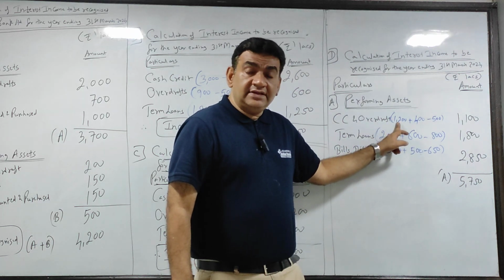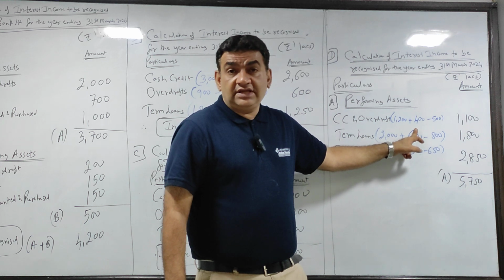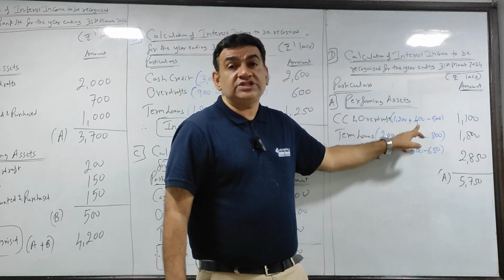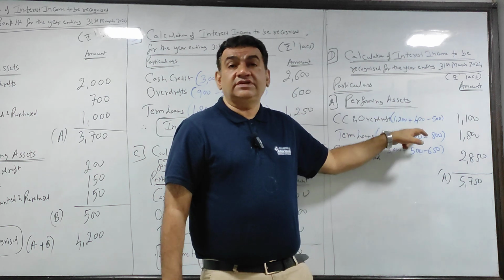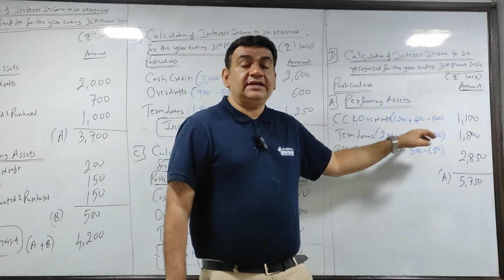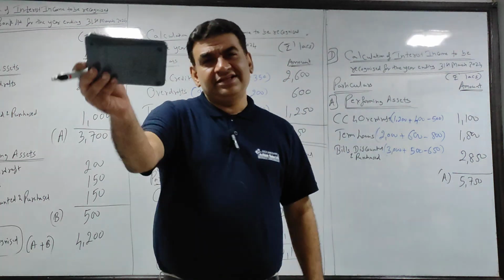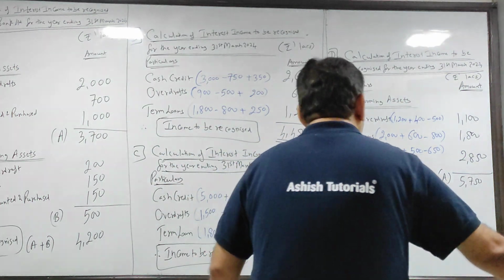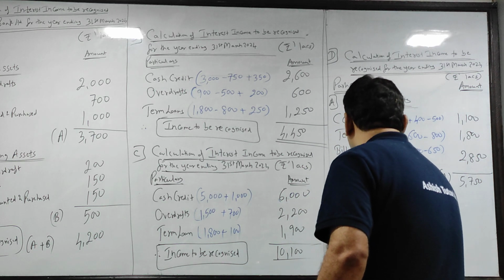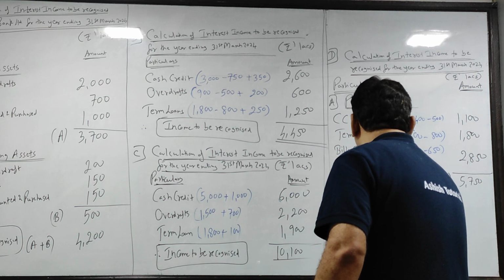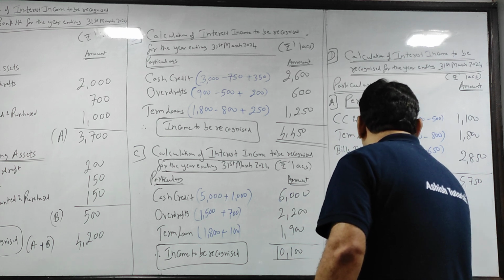Received during the year, add outstanding on the last day of the year, that is accrued on 31st March 24, less outstanding of last year, that is the first day ka balance. Why we deducted I told you. Got it? Now let's see non-performing. बोलो क्या होगा? हेडिंग लिखता हूं तब तक तुम लोग सोचो. B, non-performing asset.